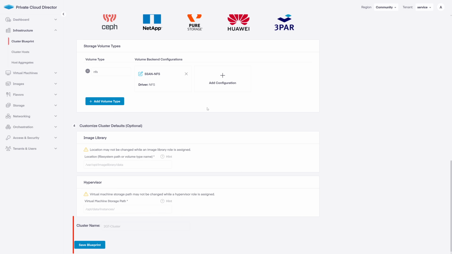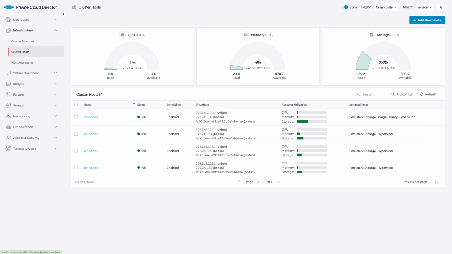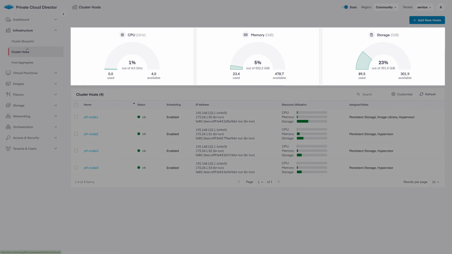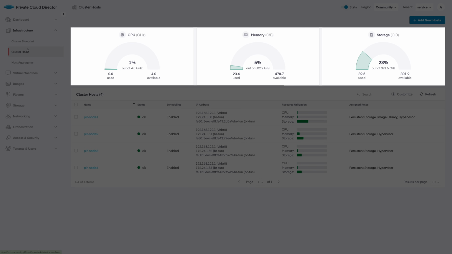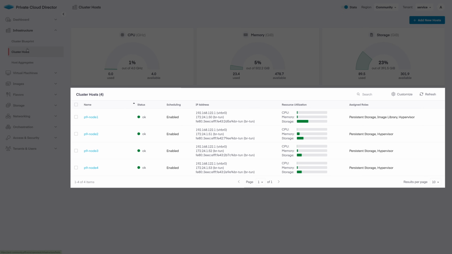Let's check out my hosts now. Over on the left, under cluster hosts, you can see the 4 hosts that I've added, including the one you saw me add earlier in the video. The 3 main cards in the middle give us macro stats of overall CPU, memory, and storage usage in the cluster. And below in the host list table, we can see a variety of different stats on the hosts themselves.